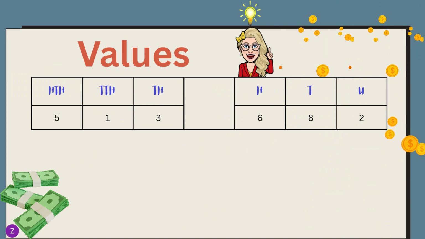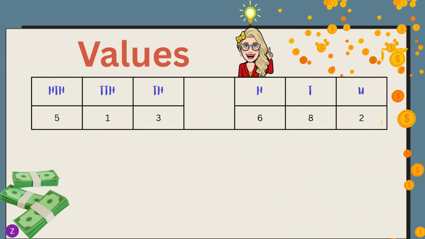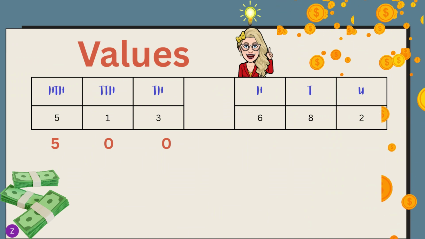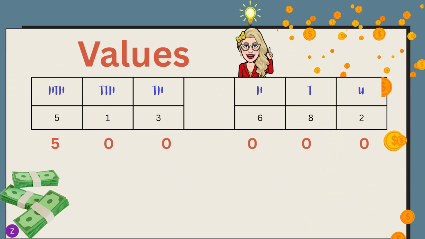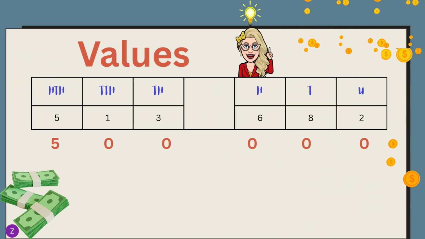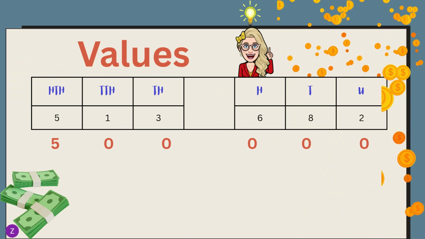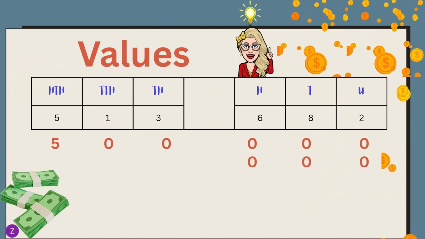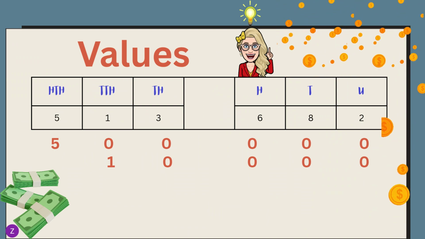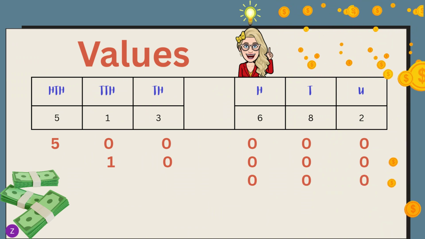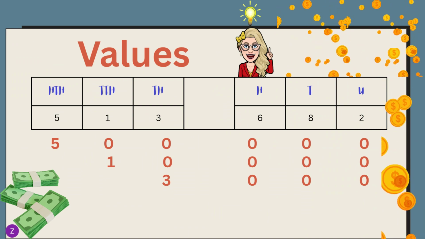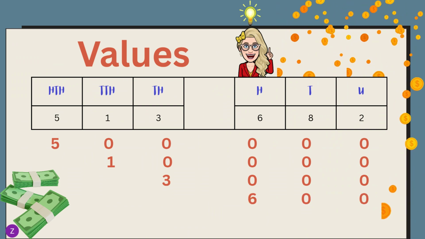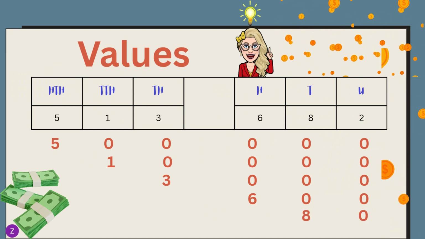But when you write the value, you can write the 5 directly underneath the 5, and then you must insert a 0 at all the other numbers behind that number. So the value for this 5 will be 500,000. The value for the 1 will be 10,000. Then 3,680 and 2.